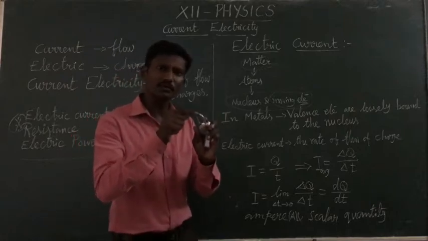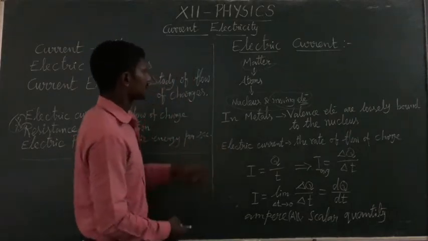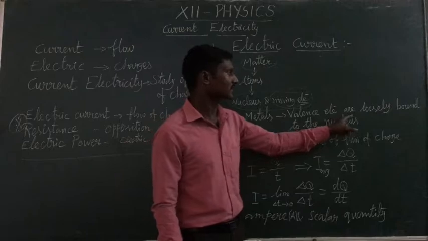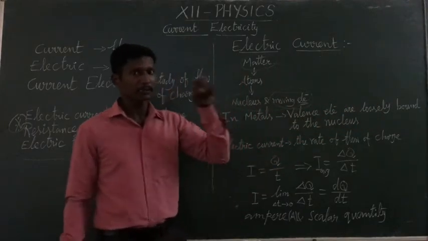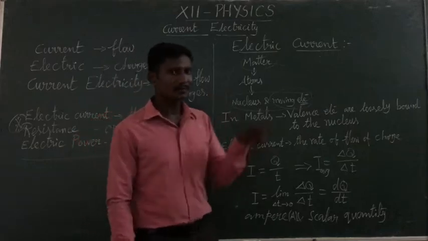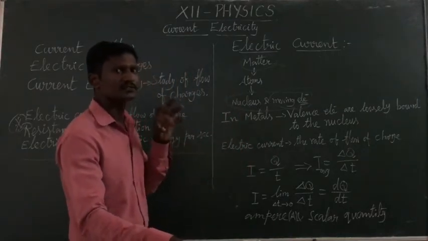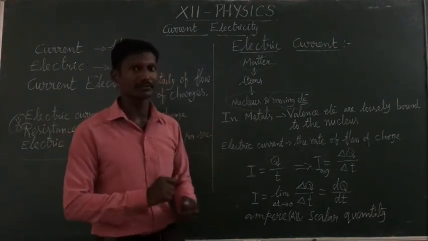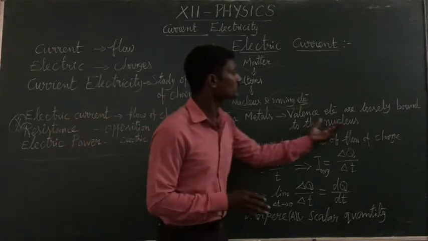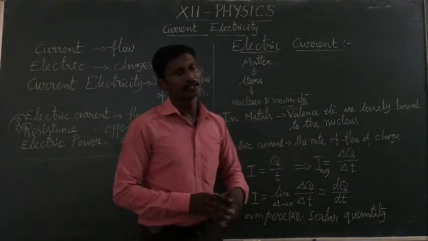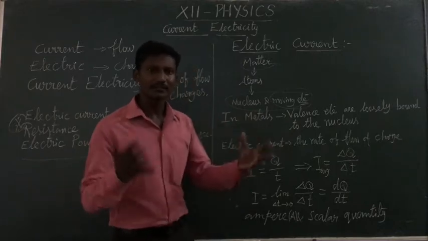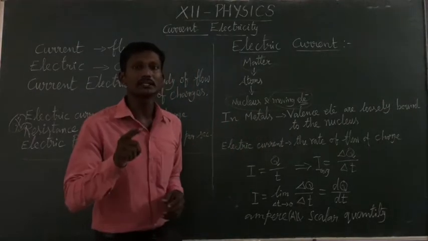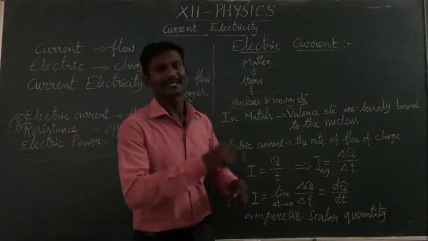But electrons are moving in that metal also, because in metals the valence electrons are loosely bound with the nucleus. Valence electrons means last orbit electrons, isn't it? The last orbit electrons have less attractive force with the nucleus, so they are loosely bound. Those are known as free electrons. In metal, a lot of free electrons are present. So only metals are good conductors.